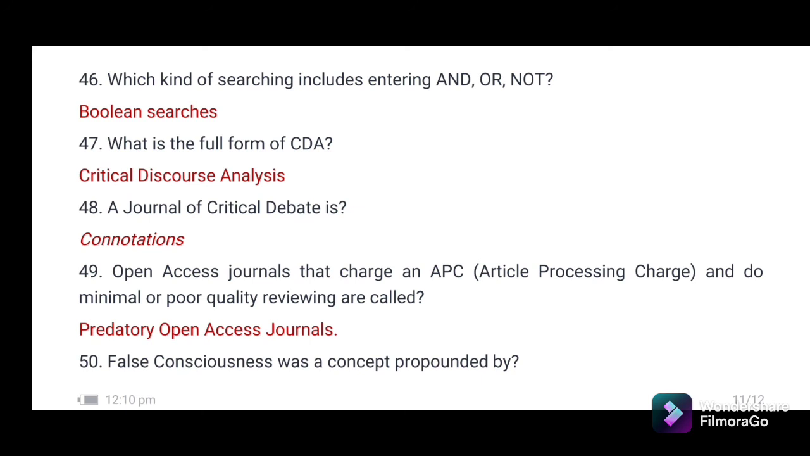Connotations is a journal which publishes critical debates. 49. Open access journals that charge an APC or article processing charge and do minimal or poor quality reviewing are called predatory open access journals. 50. False consciousness was a concept propounded by Frederick Engels.